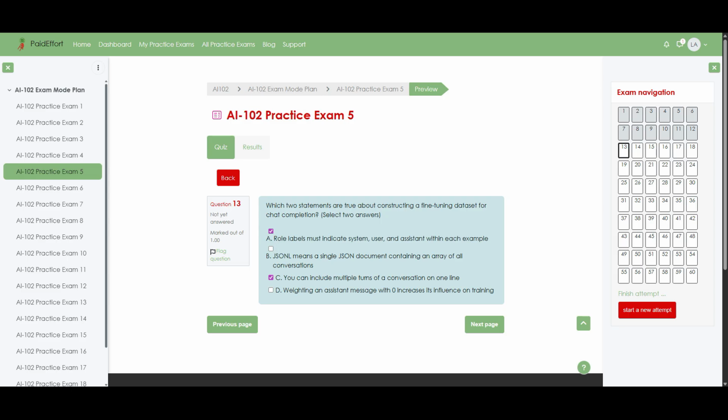Option B is incorrect since JSON-L stands for JSON lines, where each line is its own standalone JSON object rather than one big array of all conversations. Option D is also incorrect because giving a weight of 0 actually removes that assistant message from contributing to training instead of increasing its impact, so it has no influence at all on how the model learns.